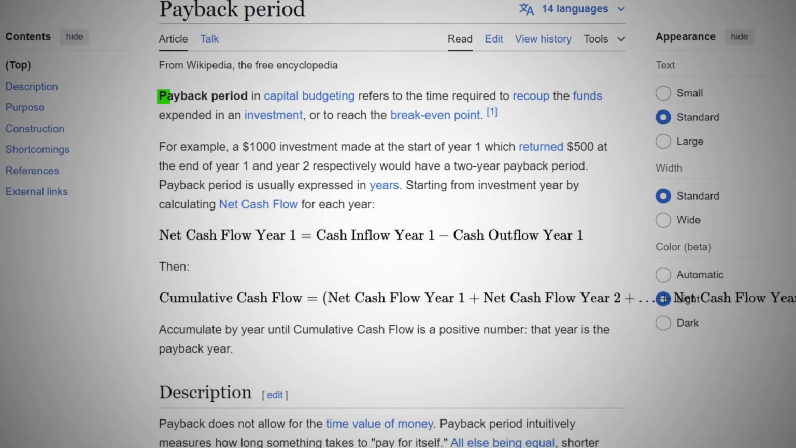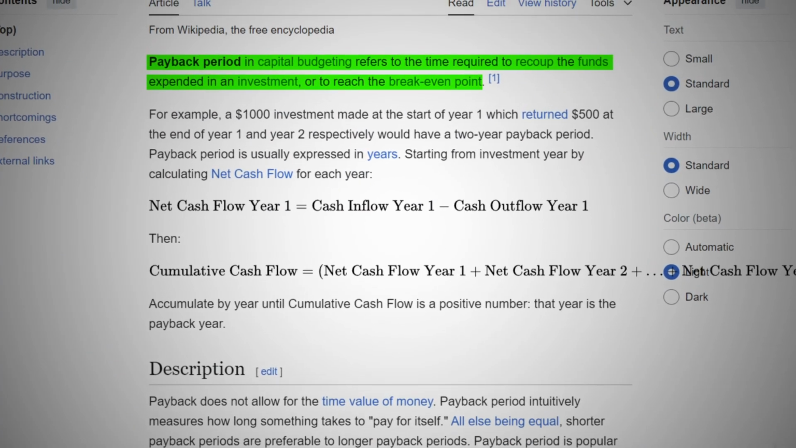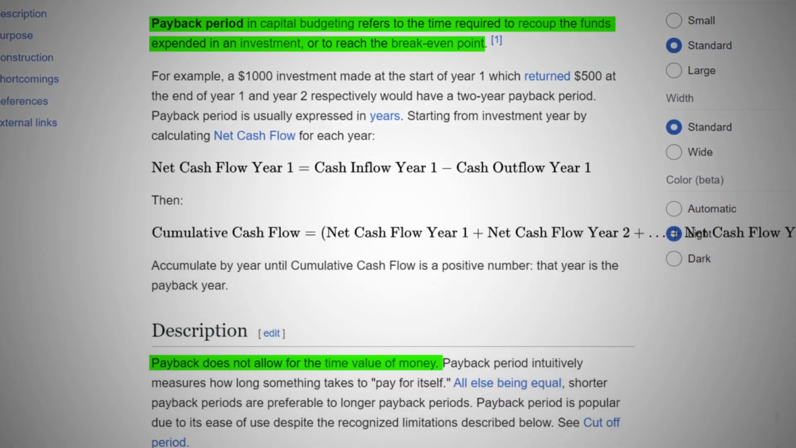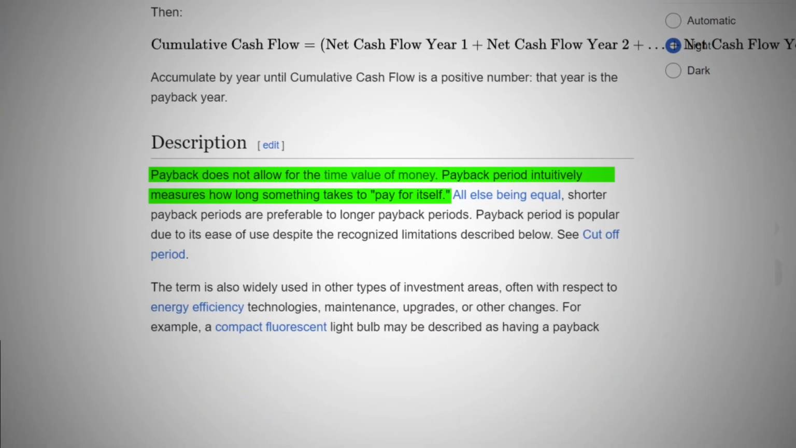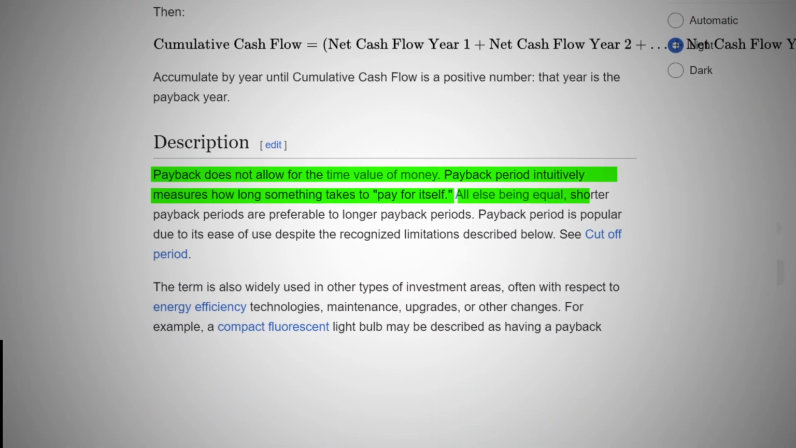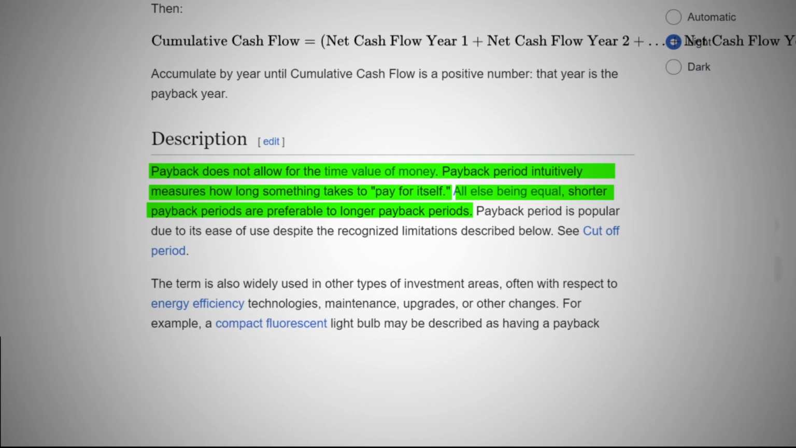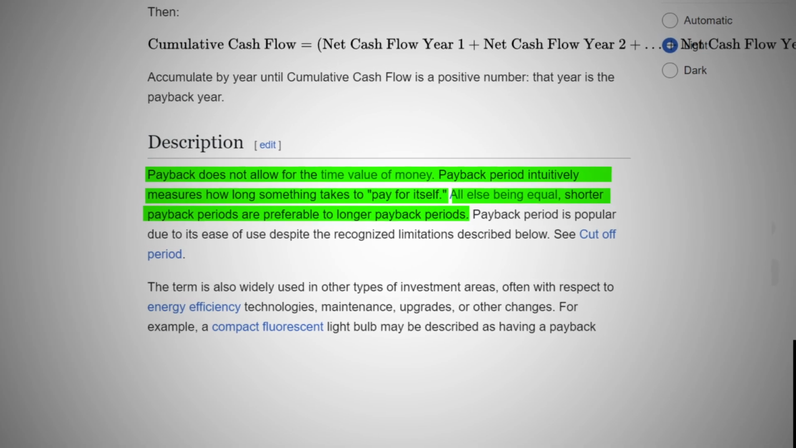The payback period, while simpler, still holds value in certain scenarios. It measures the time it takes for a project to recoup its initial investment. While it doesn't account for the time value of money or cash flows beyond the payback period, it provides a quick and intuitive measure of a project's liquidity and risk.